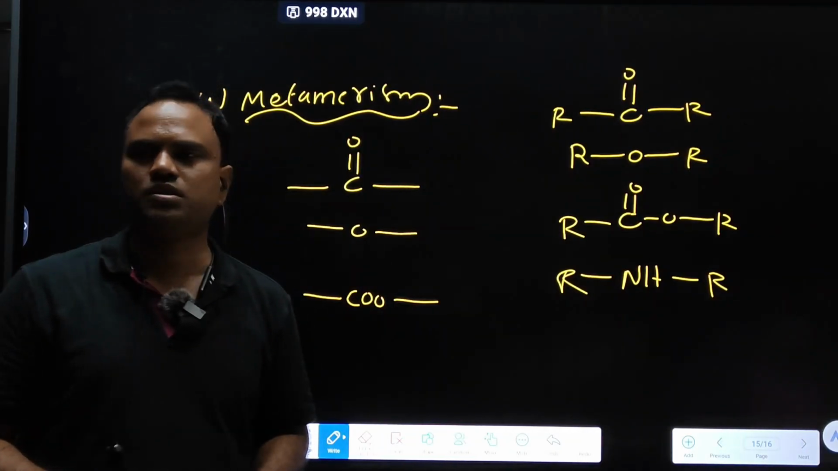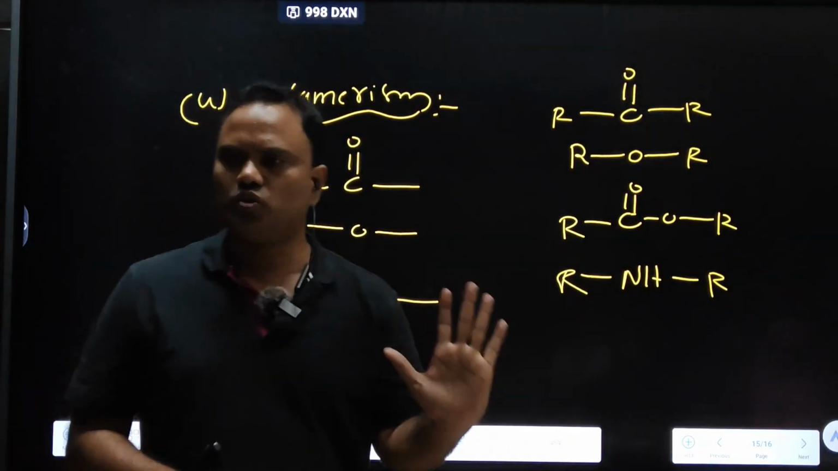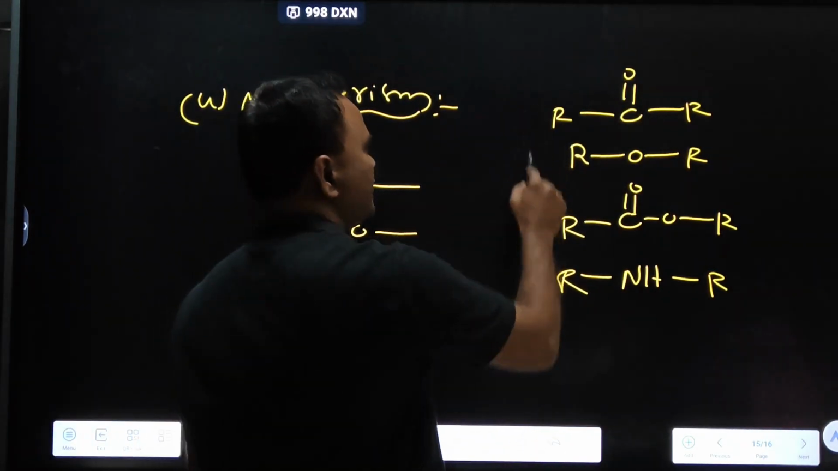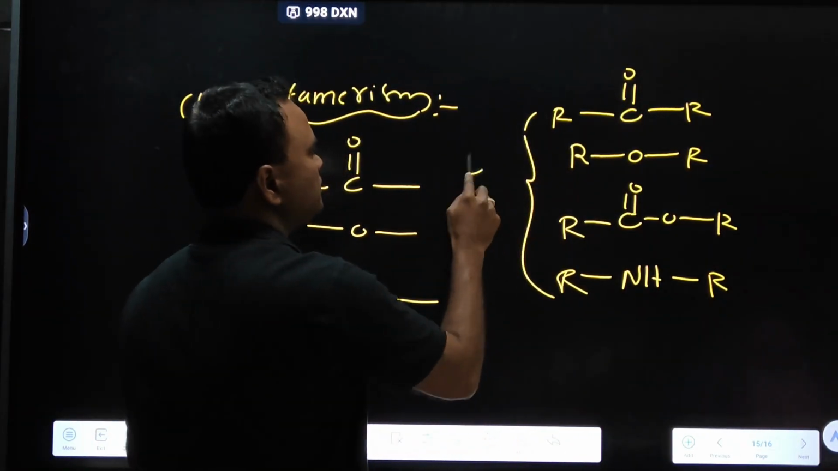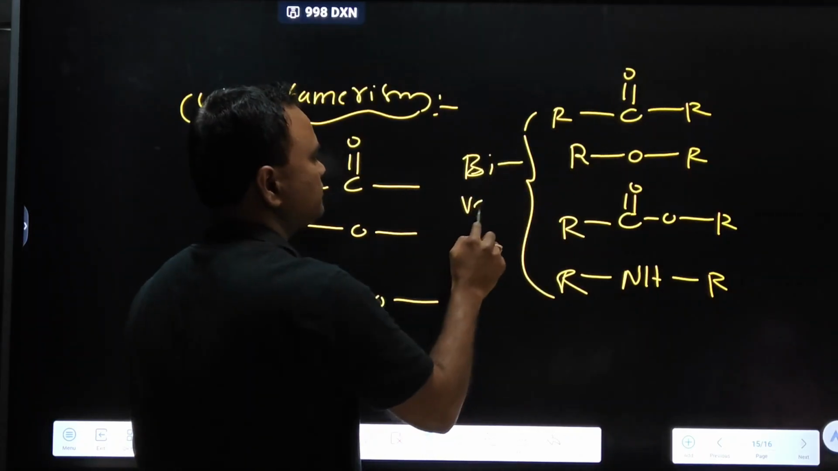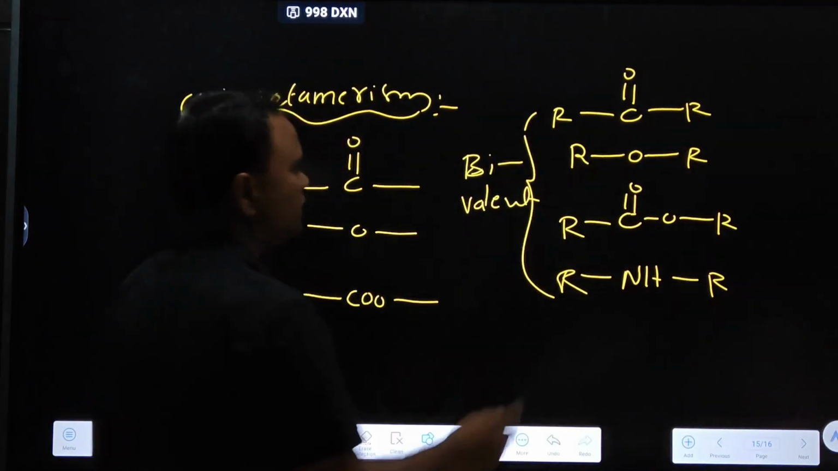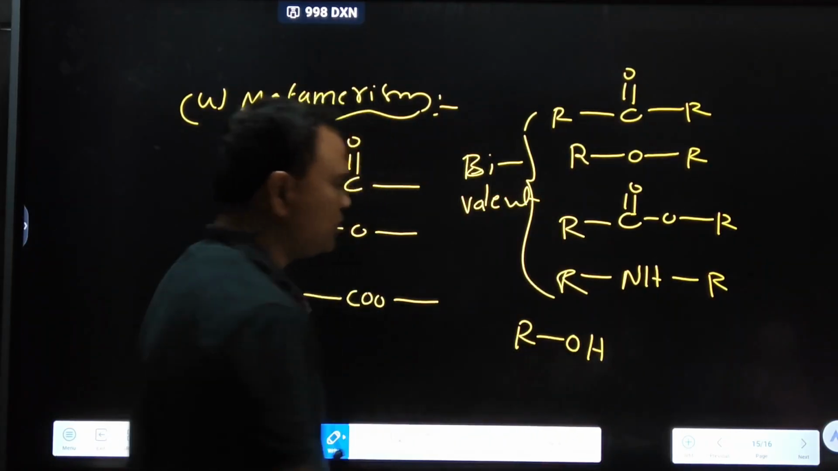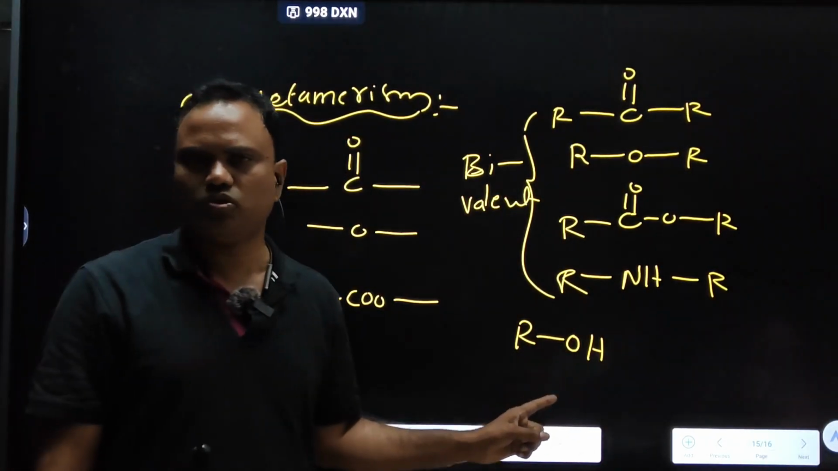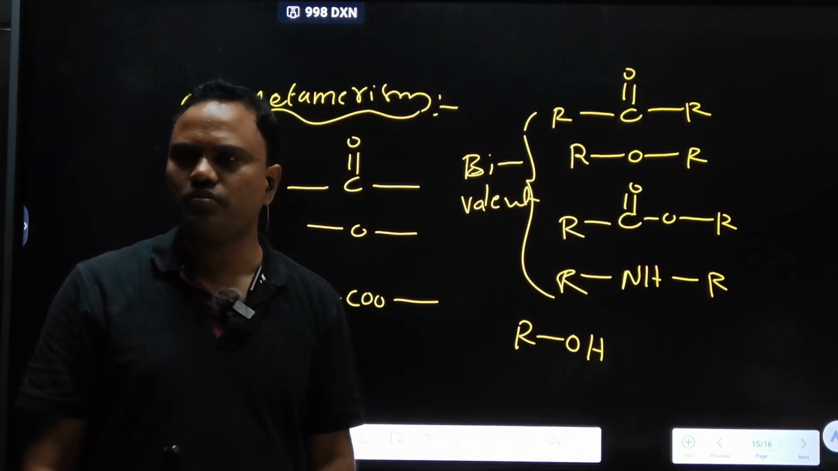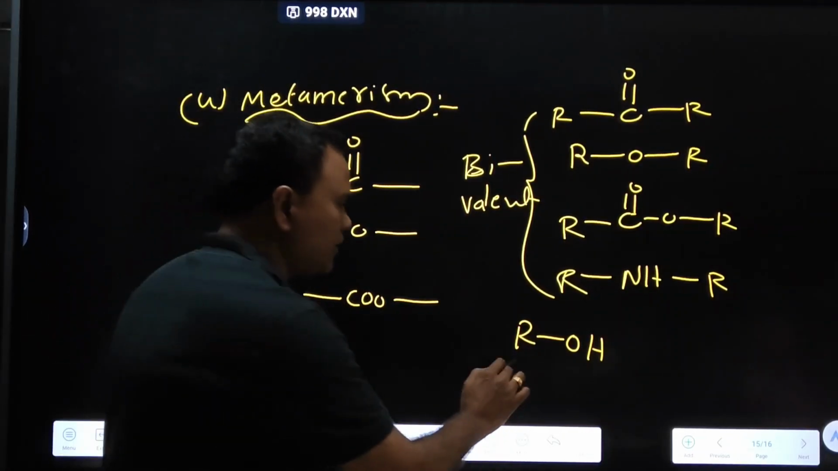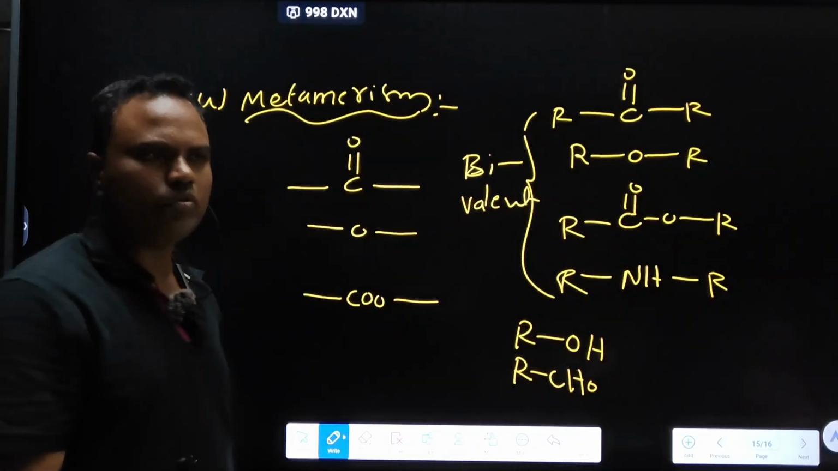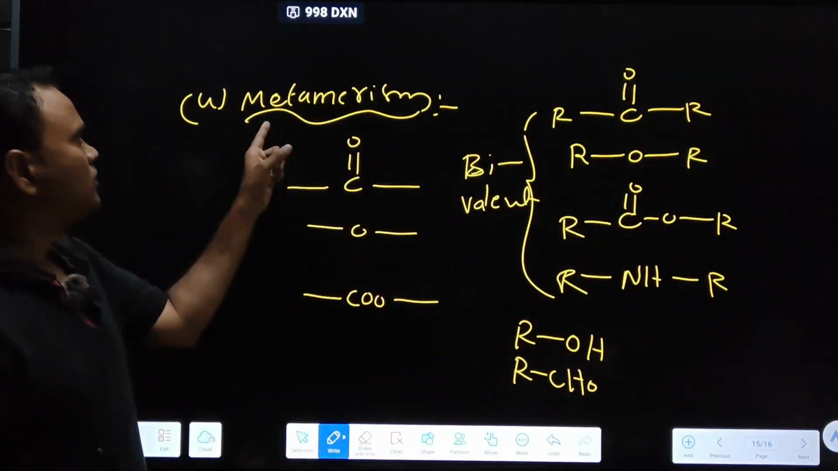Monovalent means only one R group is present. One R group, not two R groups. All these are bivalent. Note down, bivalent. Monovalent functional group, alcohol. See, in alcohol, one side only R is present, monovalent. Like that, another functional group, aldehyde is monovalent. Even carboxylic acid also monovalent. One R group is present.